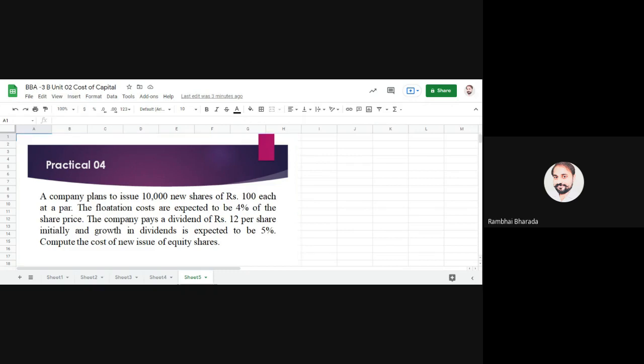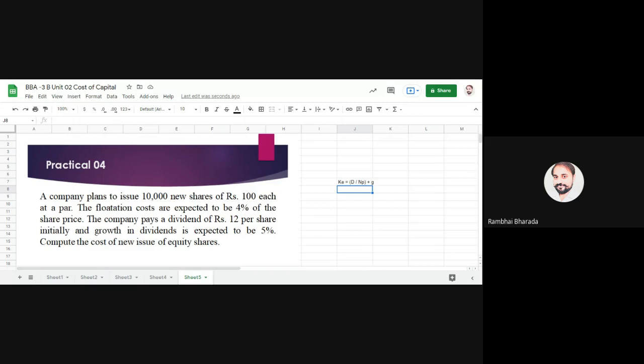Now, first of all, write down the formula. Here KE is equal to D divided by NP plus G. For your better understanding, let's take a bracket, otherwise we might add first, which we should not do. So see the dividend per share. How many rupees dividend per share?